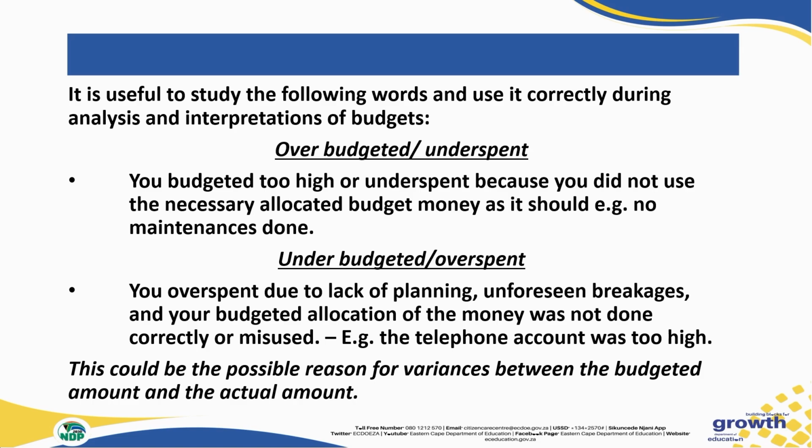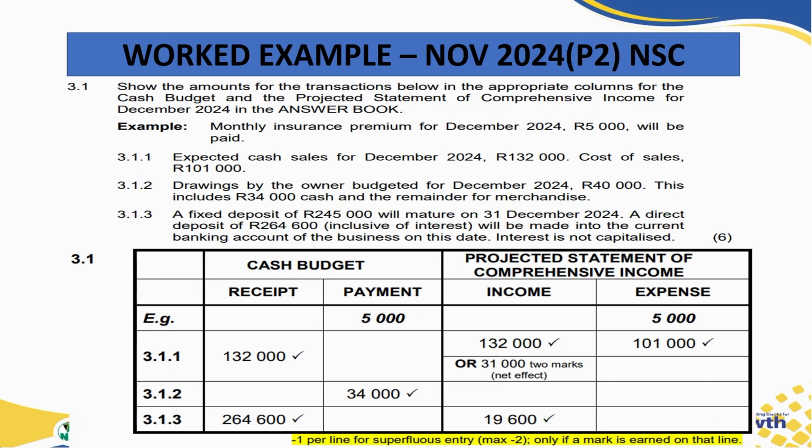But when we talk about under budgeted, it means here you overspend due to a lack of planning or unforeseen breakages, and your budgeted allocation of the money was not done correctly or misused. For example, if the telephone account was too high, then it means you have under budgeted. Your budget was, for example, 1,000 rand, but you actually spent 1,500 rand, then it means you under budgeted or you have overspent. This could be the possible reason for the variance between the budgeted amount and the actual amount.